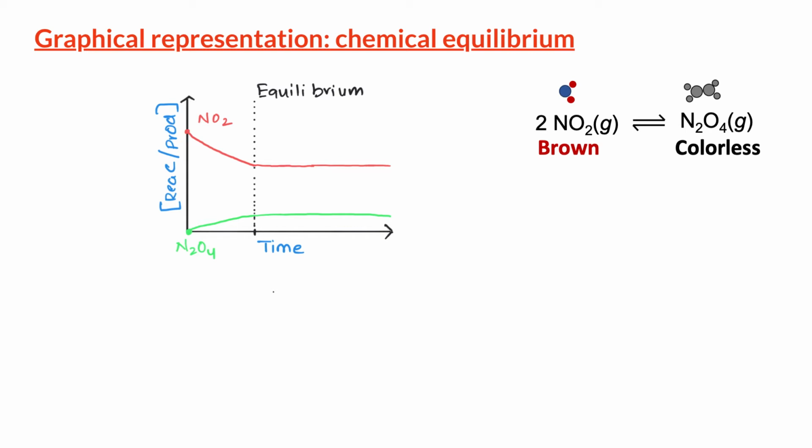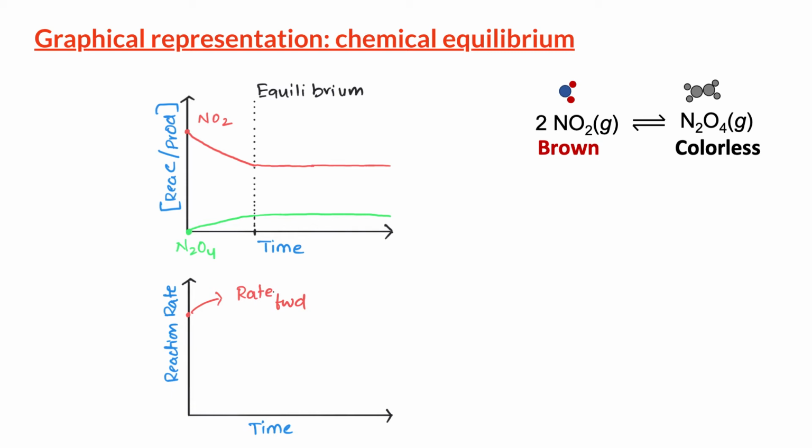We can also plot the rate of forward and reverse reactions on the y-axis and the time on x-axis. At time t equals 0, we only have NO2 in the container and no N2O4. Since we have maximum amount of the reactant, that is NO2, the forward reaction would be fastest at time t equals 0 seconds.